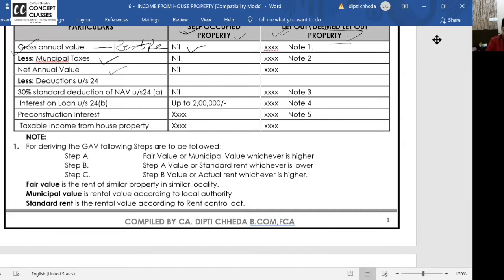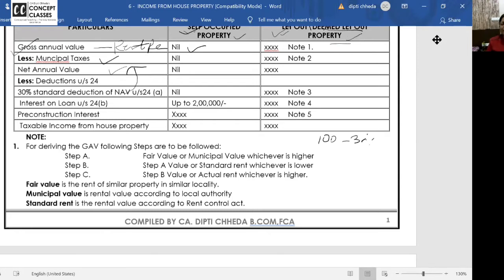Then you have a deduction of 30% of the NAV. Now what is this 30% deduction? Government is saying if you are earning 100 rupees rental income, 30 rupees you are spending as expense.